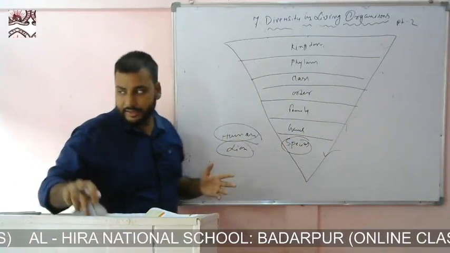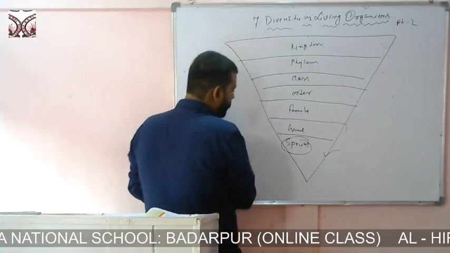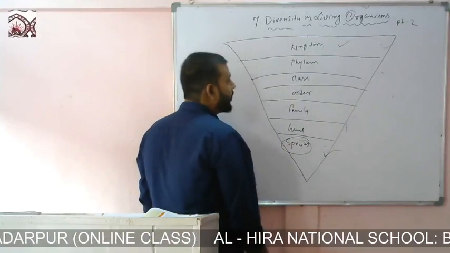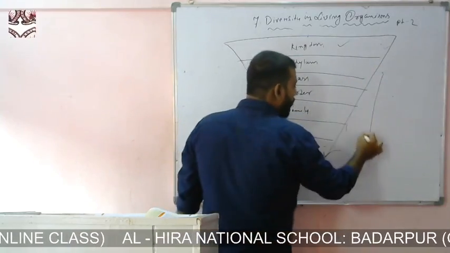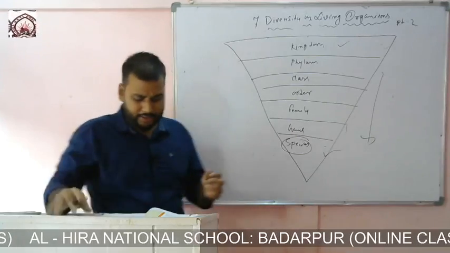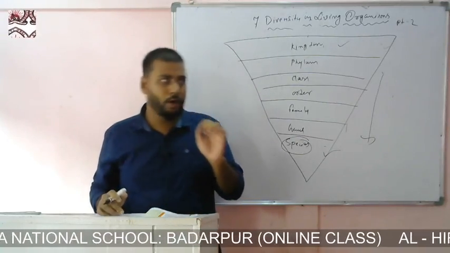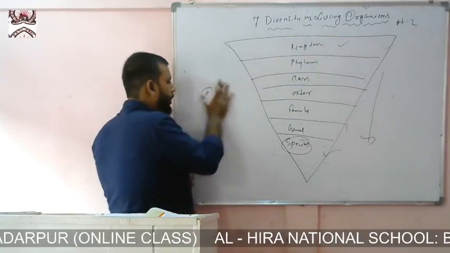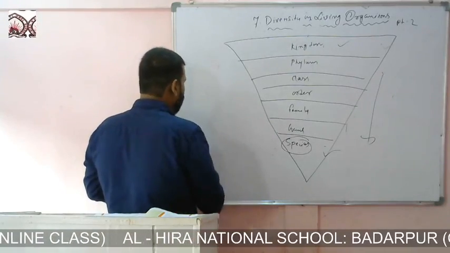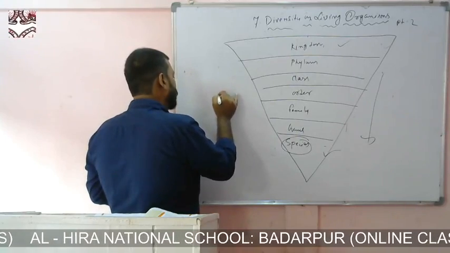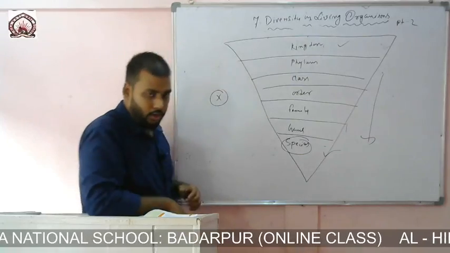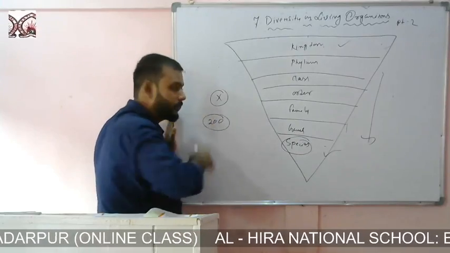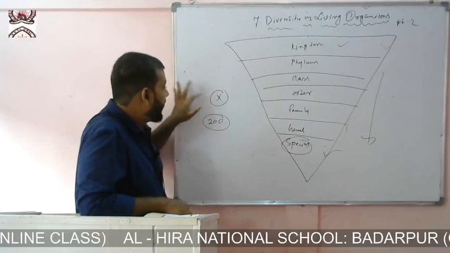Now let me cite an example to make it even more clear to you. Kingdom is the highest level, and species is the lowest level. Lowest level means as we move downward we become more specific. Suppose I need to find a boy named X in Al Hira school. Suppose in Al Hira school there are 200 students. How would I find that student X?